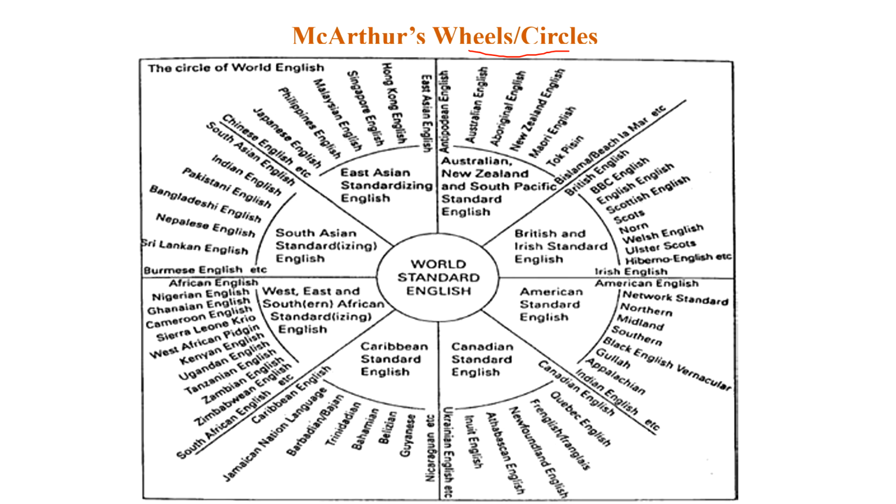This is the center. This center is an idealized written form of English. It is internationally intelligible, and it's a standard written English.